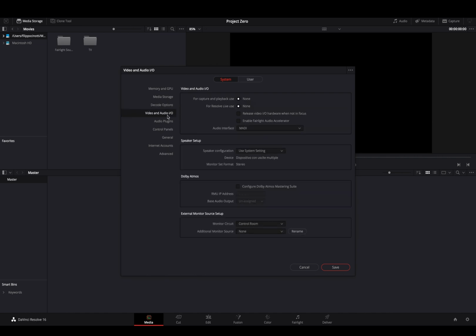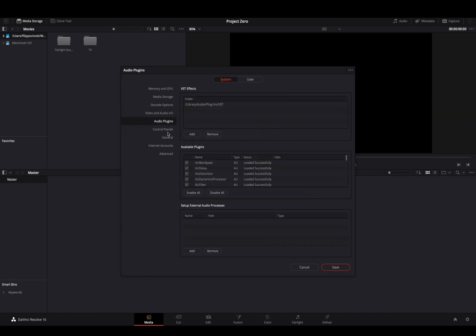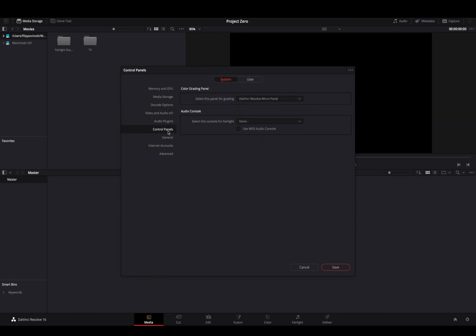Video and audio input output, everything you have is there. Audio plugins, control panels. This is everything separate from the normal project settings that you have. You can just copy mine. General internet accounts, if you want to connect your accounts. I don't usually upload my footage directly from the software, not because I don't trust the software, but because it's handy for me to do it manually and then rename them.